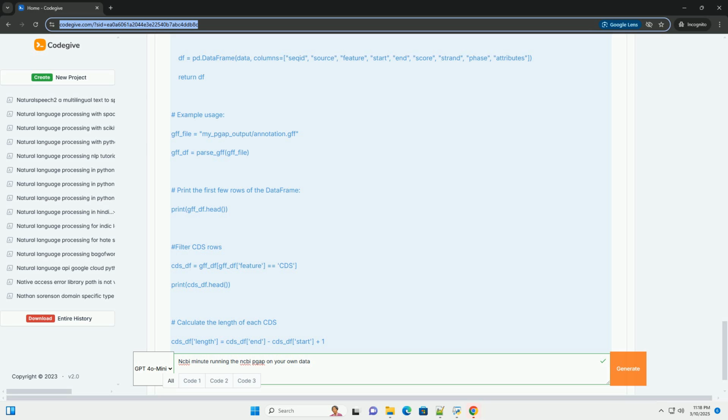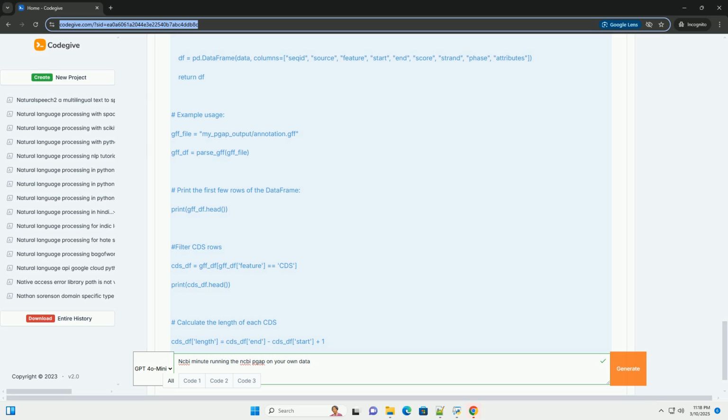Example, analyzing the GFF file with Python. This Python script will 1. Read the GFF file. 2. Parse each line, extracting the relevant information. 3. Create a pandas data frame to store the data. 4. Print the first few rows of the data frame. You can then use pandas to perform various analyses on the GFF data, such as filtering features, calculating lengths, and counting the number of genes.